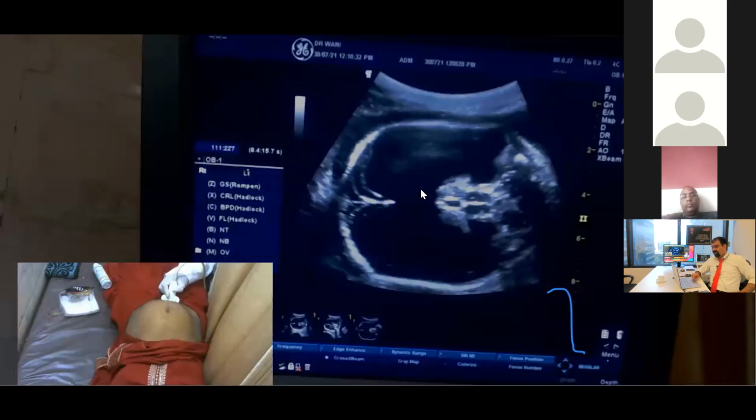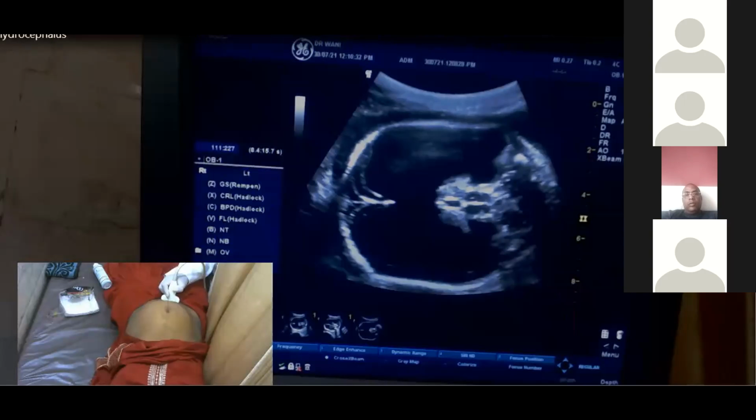Now, where will be the third ventricle? I know that I now have to see the third ventricle, but where will I search for it? Do we normally see the third ventricle, yes or no? Again in the chat box. Or if you want, I will unmute your computer so that we can discuss it one-to-one. So where to see for the third ventricle? And before that, tell me whether we are seeing the third ventricle normally. Yes or no? Quickly.